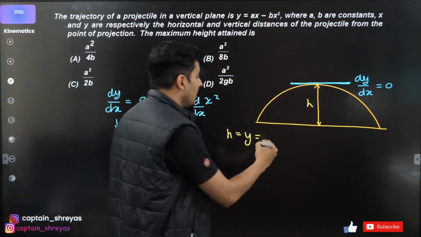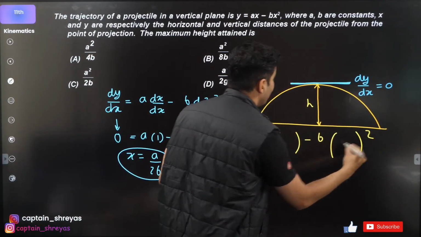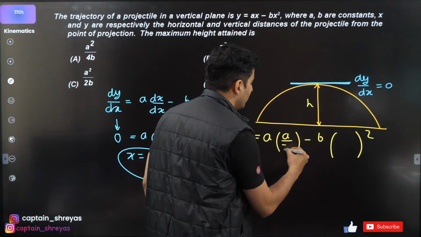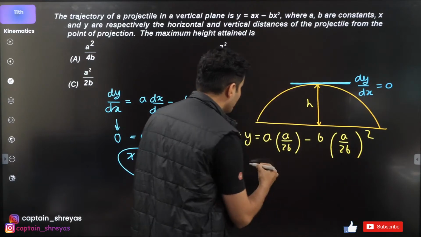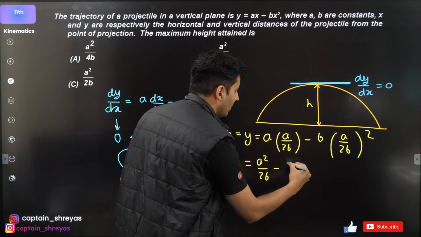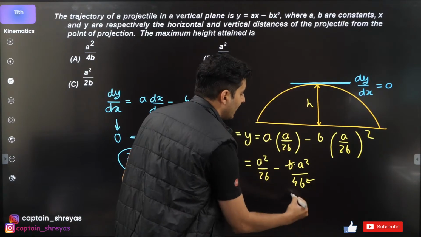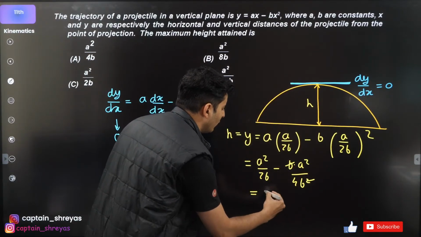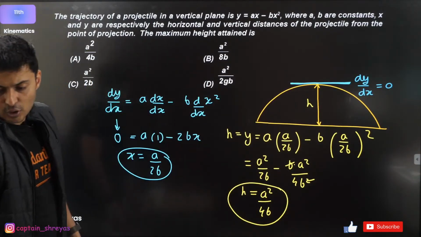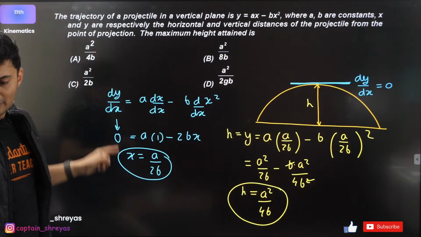So use this equation, a into x minus b into x square, and substitute. x is a by 2b. Now see what you get, guys. This will be a square by 2b minus b into a square by 4b square. One b gets cancelled, so half minus 1/4 is 1/4. So a square by 4b is the maximum height. Where is such an option? Option A? Yes, it is. Option A, guys. Perfecto.